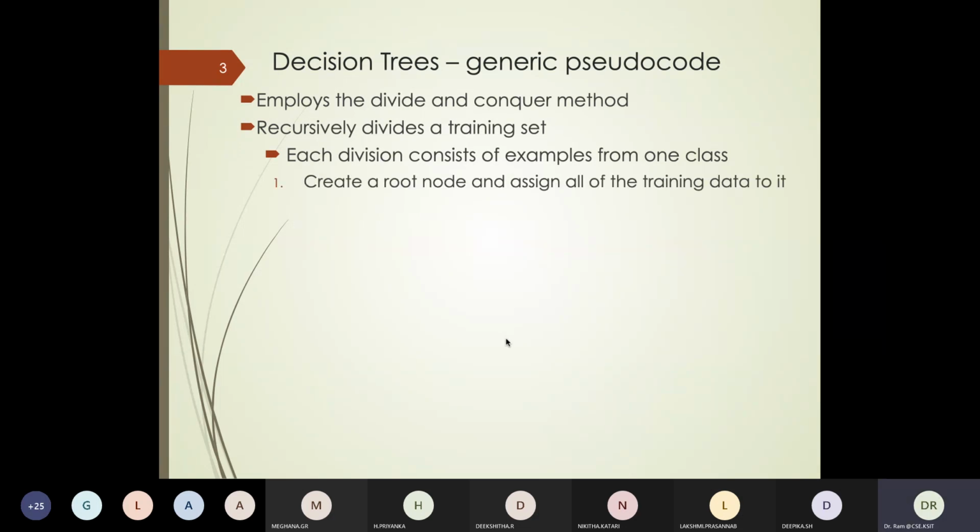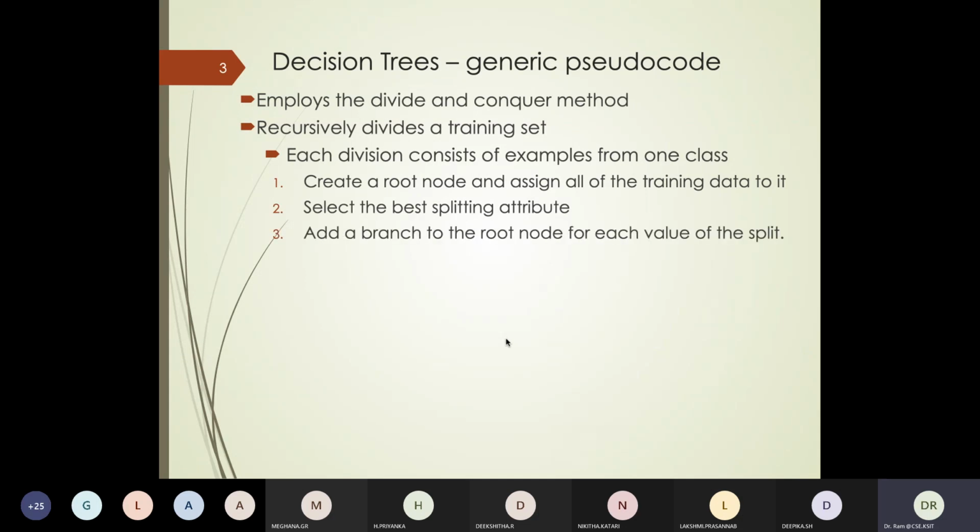We start by first creating a root node. With the root node, we start dividing our training set. After the root node, we look at which is the best attribute we can choose so that we can split the data. Once we choose our root node, we look at the various branches. Take the example: is it hot, is it cold, is it normal weather? Based on that, we decide whether we want to have a hot coffee or ice cream or some other snacks, something of that kind. That depends. We make a decision.